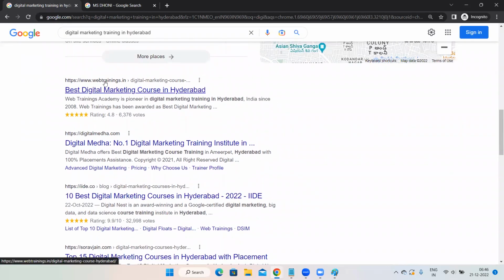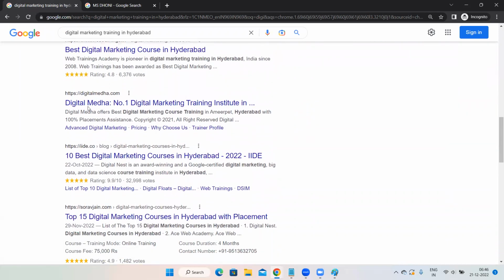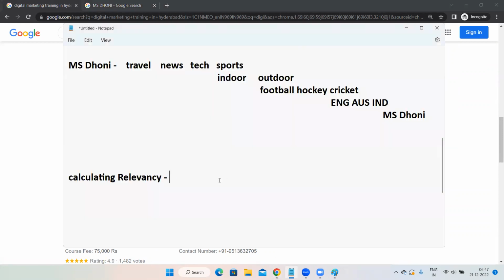Why is Web Trainings appearing on the first place? Why is Digital Media appearing on second place? Everybody has a digital marketing website and everybody has targeted the keyword digital marketing training in Hyderabad. That means everybody wants to show their website when someone is searching for this keyword. Then how did Google decide their position? Google decides their positions based on the ranking factors.